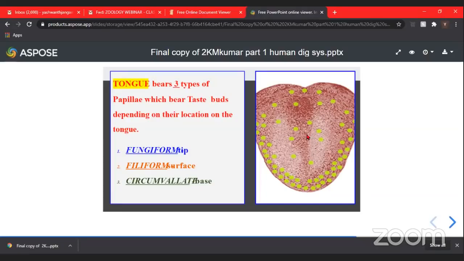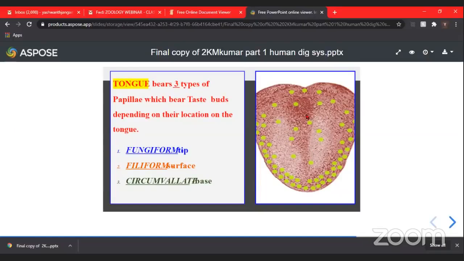Now coming to the surface of the tongue, usually the tongue is covered by a moist, pink mucous membrane. If you see the tongue on its surface, it is covered by a thick, moist, pink colored mucous membrane.